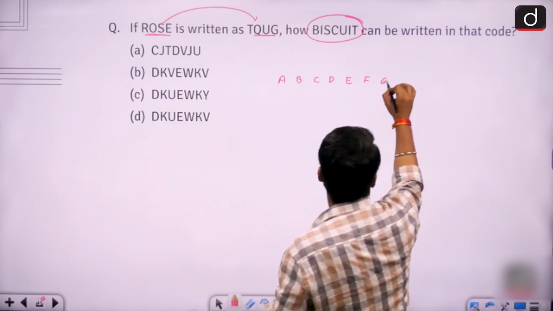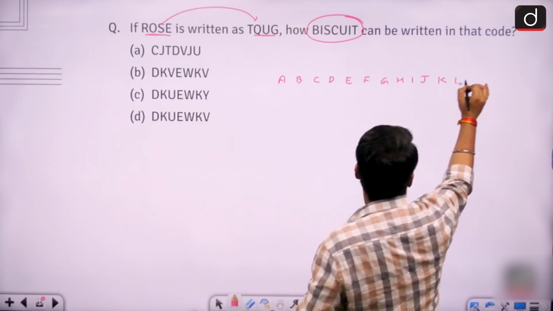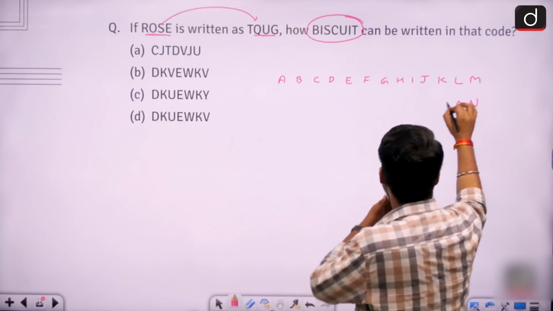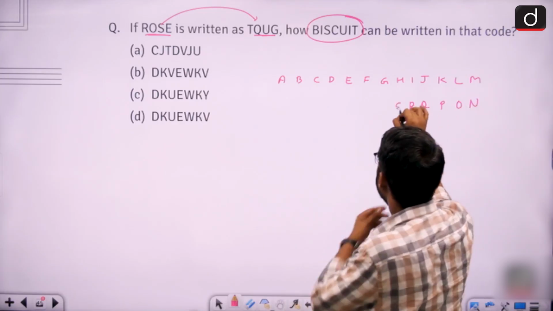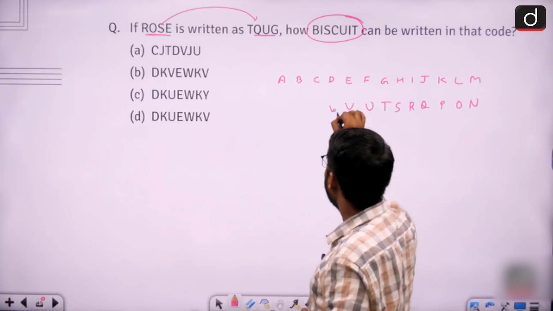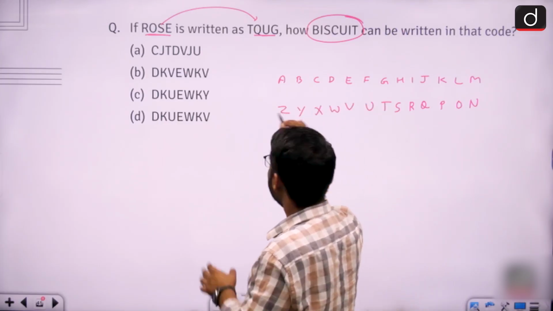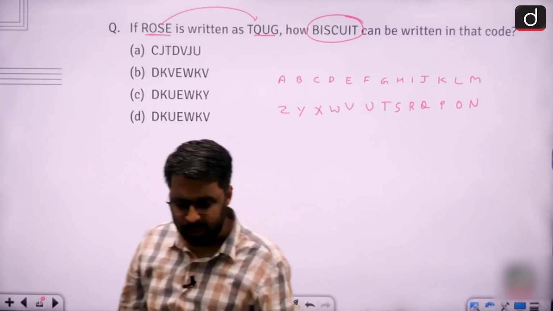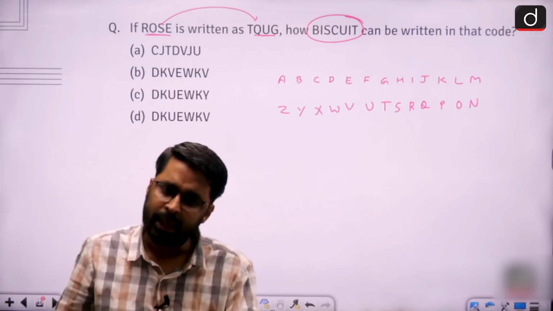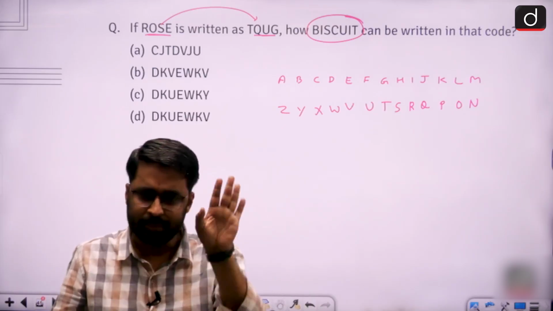To solve any type of question of type 1, we require this ABCD, right? So for the first few questions, I am going to write this ABCD, so that I can show you the gap between the letters. And after a few questions, when I feel that you are already familiar with finding the gap, I am going to stop writing. From that time on, I will directly write the gap, and you will check it in your ABCD.